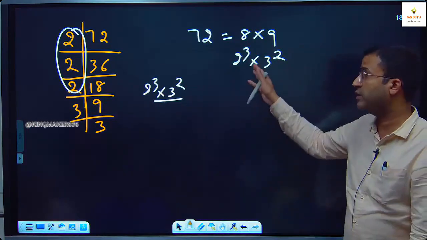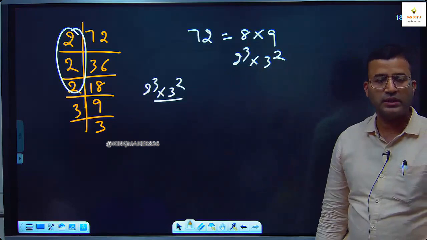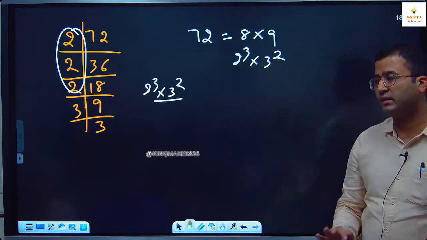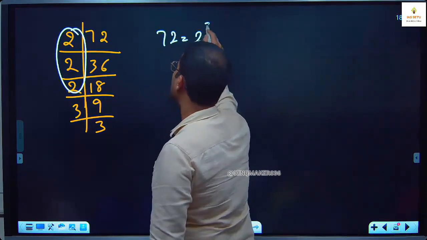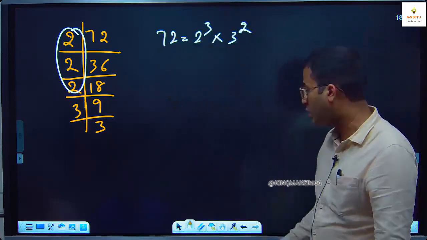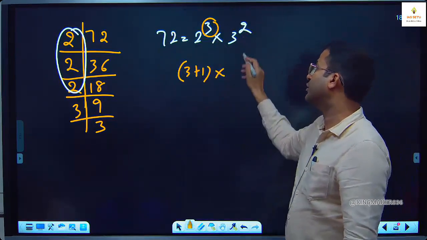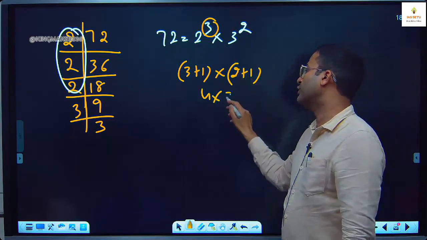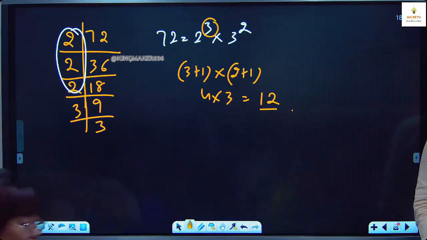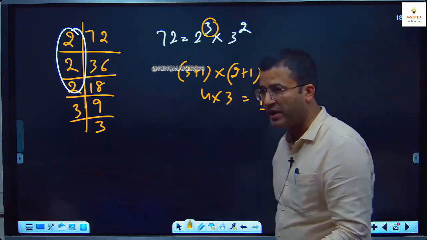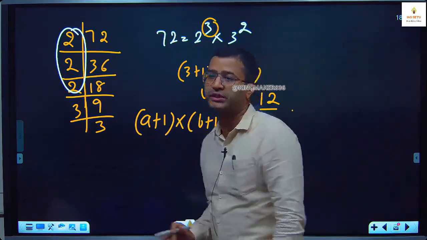All of you, even category 1 also, you will be at this stage, but not today, maybe after 3 months. Yes, you will also drive the car fast maybe 3 months later. So I take 72. How do I express 72 in the prime form? 2 cube into 3 square. According to our concept, in the powers we have to add 1 and multiply: 3 plus 1 into 2 plus 1. This is 4 into 3, 12. 72 has 12 factors. So you have to express the number in the prime form. Then our formula is a plus 1 into b plus 1 into c plus 1.